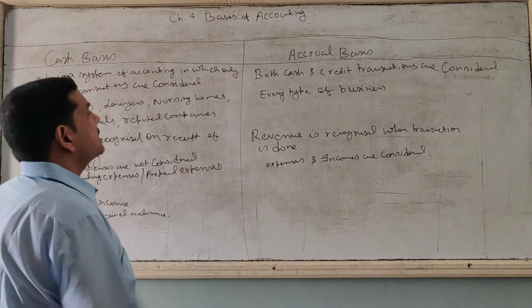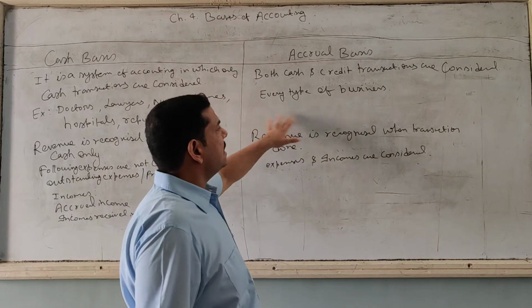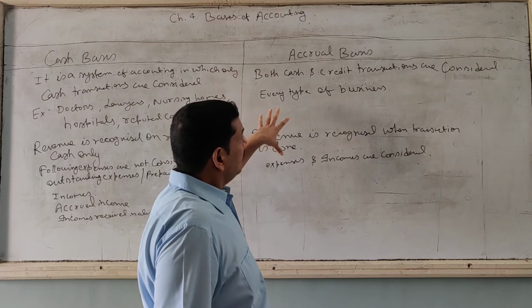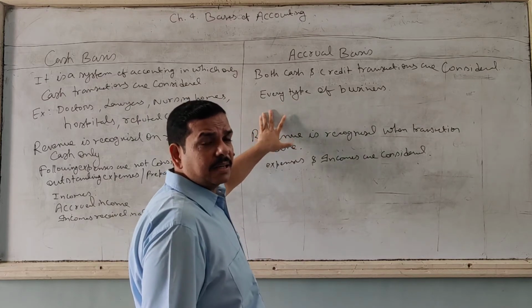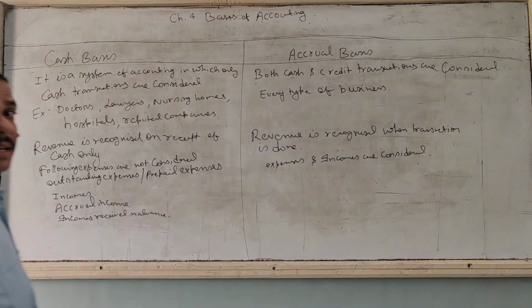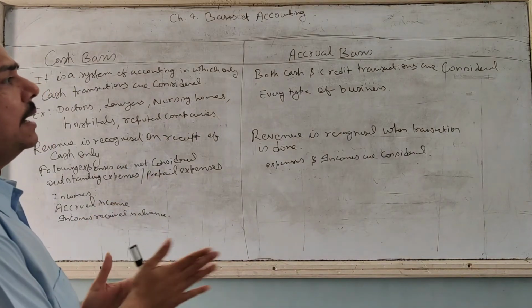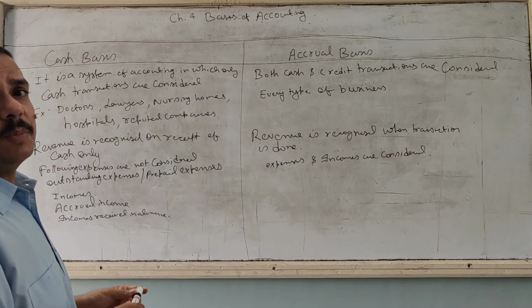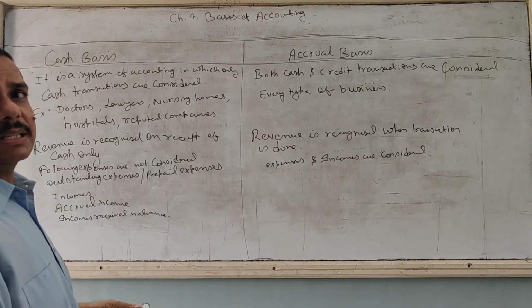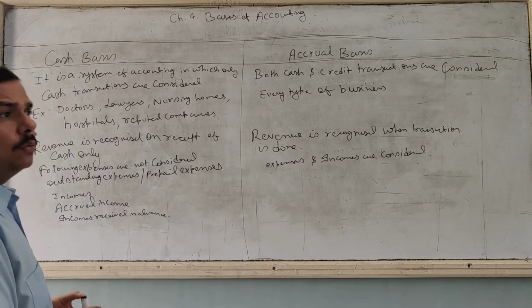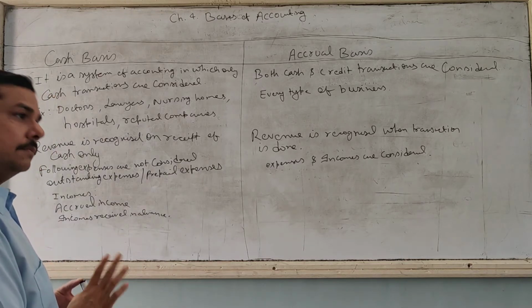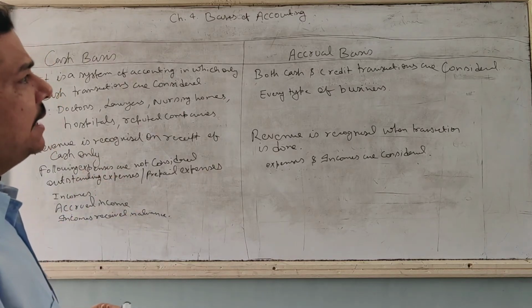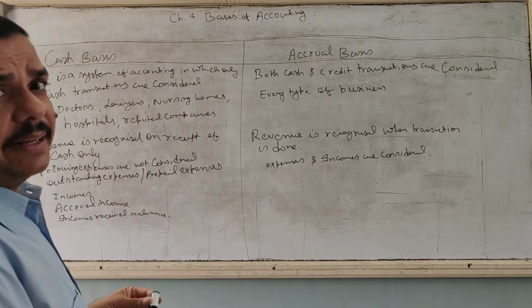Okay? Now the second is accrual basis. Here both cash and credit transactions are considered. Here revenue is recognized the moment the transaction is done. For example, I gave you the introduction about the credit cycle. In a cloth industry, only the retail shop consumer is going to pay. From the mill to the cloth seller, there is a credit cycle of 90 to 120 days. The person pays at the shop only.